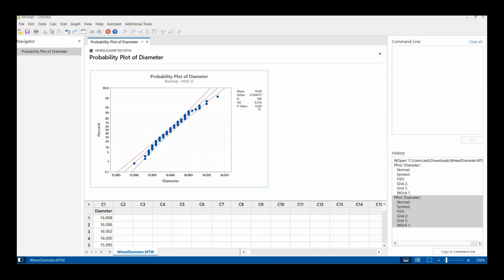So we fail to reject the null hypothesis that the sample data are from a normally distributed population, and the hypothesis test in this graph verifies that the data satisfy the normality assumption, and we can go further to capability analysis or any other analysis which you want to do. So this is the Anderson-Darling test plot which you need to do.